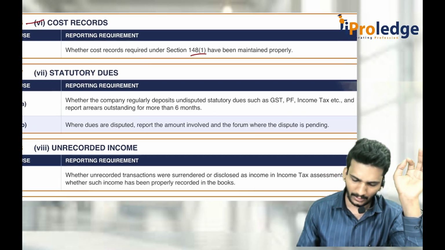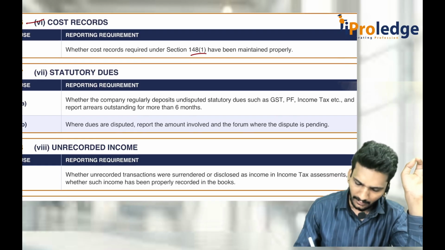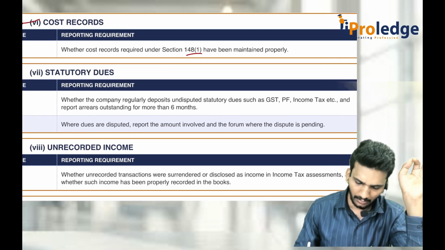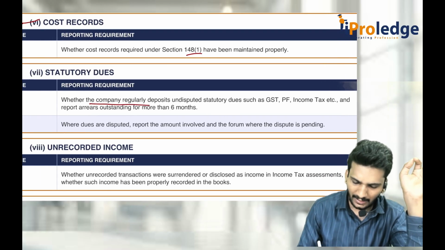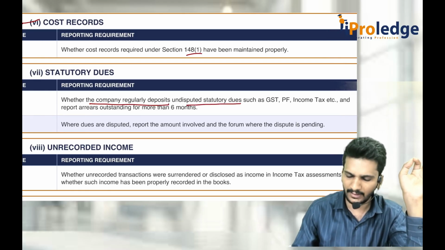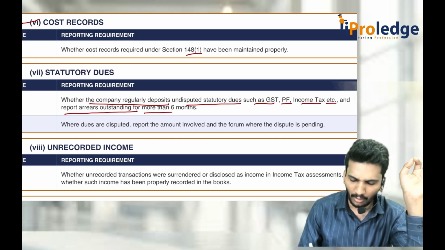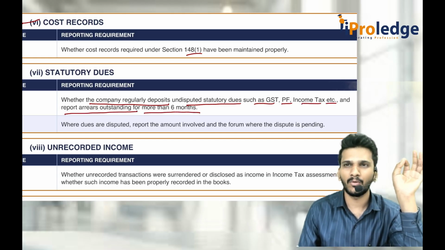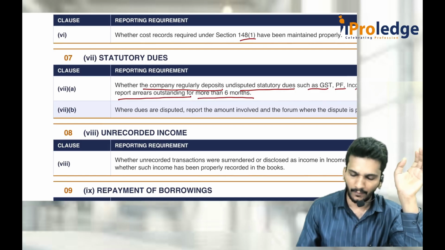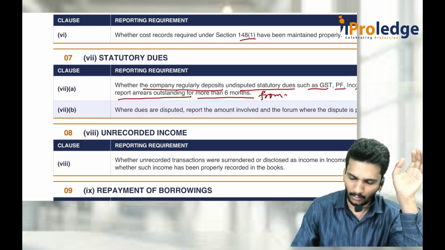Then that also has to be paid within the due date. Whether the company is regularly depositing undisputed statutory dues such as GST, PF, ESI, etc., and report any arrears outstanding for more than 6 months. If there is anything more than 6 months, you report it. From where? From the due date.